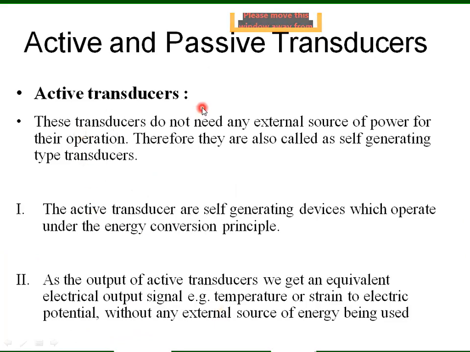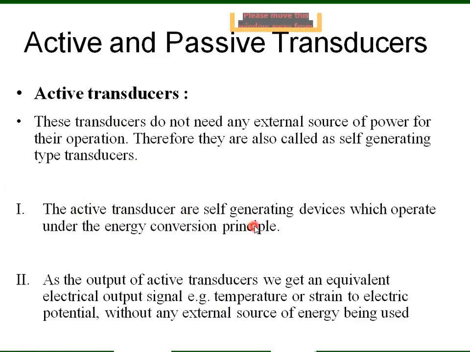First one is the active transducer. These are those transducers which do not need any external source of power for their operation. Therefore, they are also called self-generating type transducers. An example of an active transducer is a thermocouple, or a thermometer. There is no need of giving any DC supply to this. The thermometer can measure the temperature. If I put the thermometer in my hand, the thermometer mercury will change according to the temperature of my hand. So there is no need of giving any external DC supply. Such types of transducers are called active transducers.